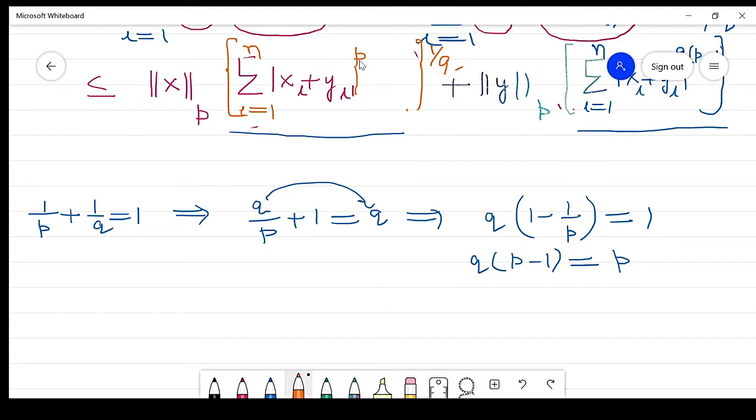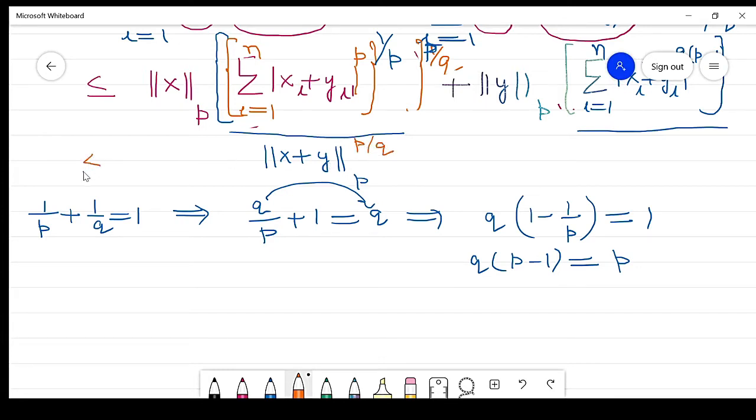Now to find the norm, I need it raised to power 1 by p. So I take 1 by p, and this is again raised to power p by q. Clear? So what we get? This term will become the norm of x plus y, in norm p, and the entire term is raised to power p by q. Clear?